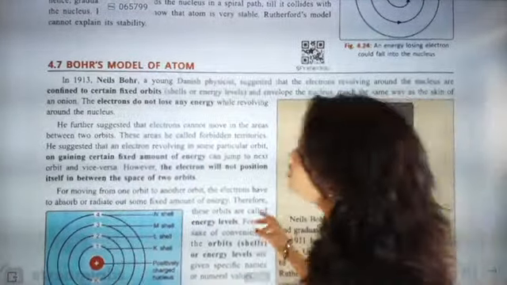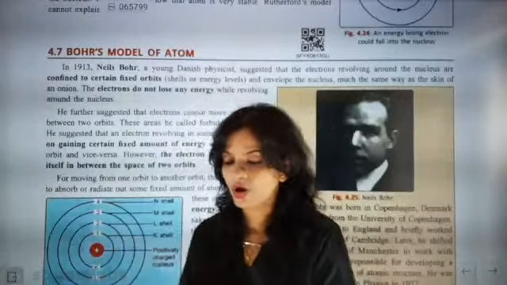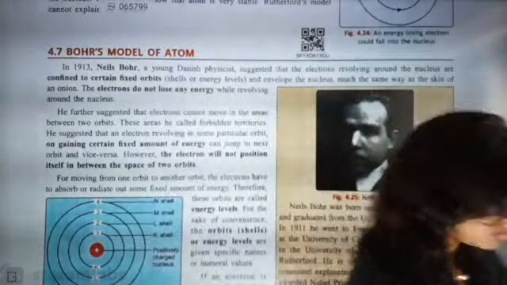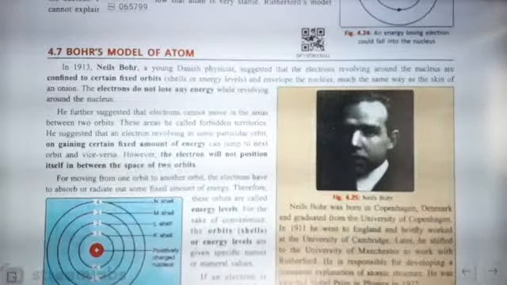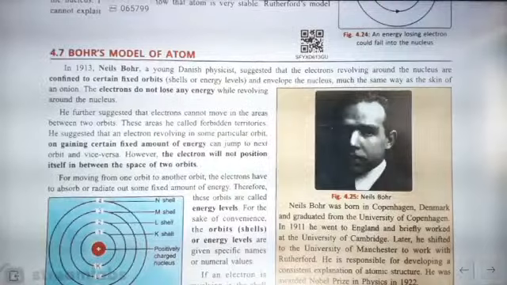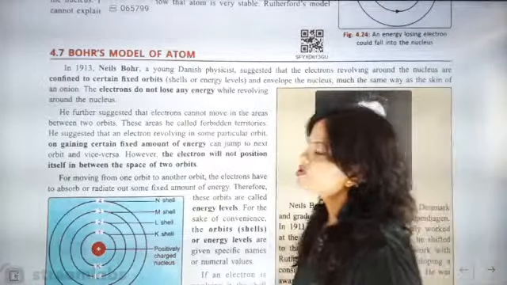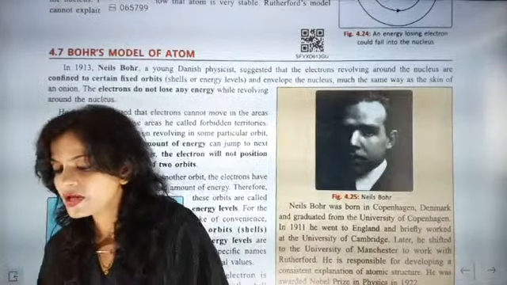Now we are going to go to the next part, that is called the Bohr model of atom. The structural mistake was rectified by Bohr. The structural concept and mistake was rectified by Niels Bohr in 1913.